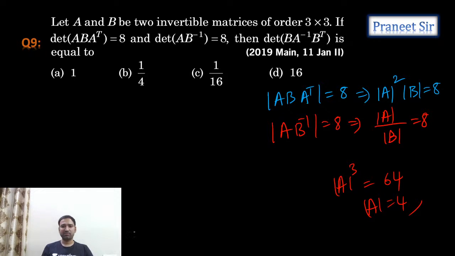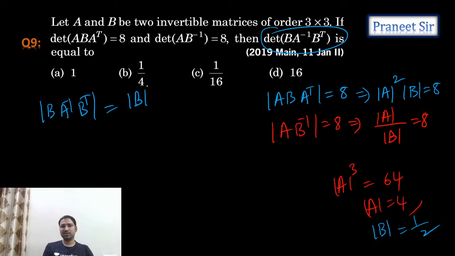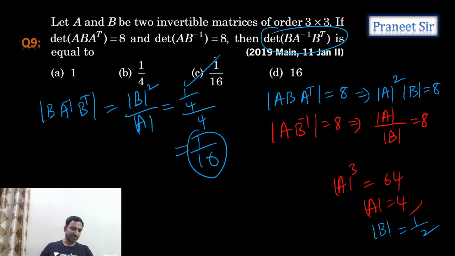From this, can I calculate det A? 4. Same way, can I calculate det B, guys? Det B is how much we're getting? Are we getting 1 by 2? Yes, we're getting 1 by 2. So det A, det B calculated. Now what is he asking? What he is asking is determinant of B into A inverse into B transpose. This is nothing but det B whole square by det A only. Det B we already calculated and det A we know, it is 4. So now tell me, total 1 by 16 we are getting. So third option is the answer, guys.